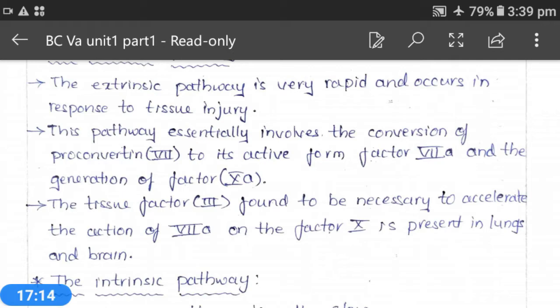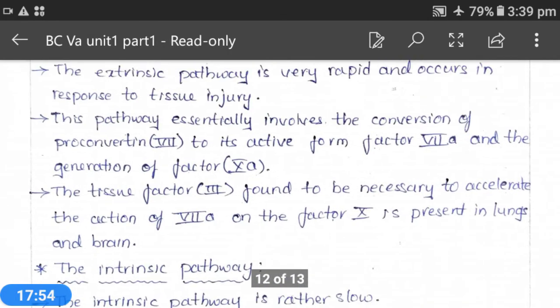If you see the reaction here, you can understand. Please observe the small box, which is the extrinsic pathway. What happens first here? Factor 7 is converted into 7A, and factor 3 will act along with this 7A to increase the activity of factor 10 to form factor 10A. This is the immediate reaction that will occur after the wound formation.